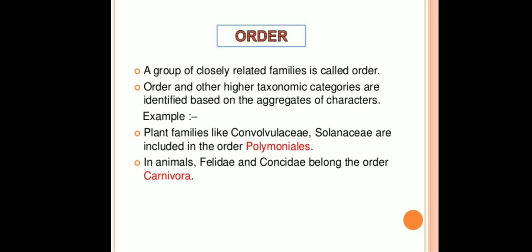The next category is order. A group of closely related families is called order. Order and other higher taxonomic categories are identified based on the aggregates of characters. Example, plant families like Convolvulaceae, Solanaceae are included in the order Polemoniales. In animals, Felidae and Canidae belong to order Carnivora.